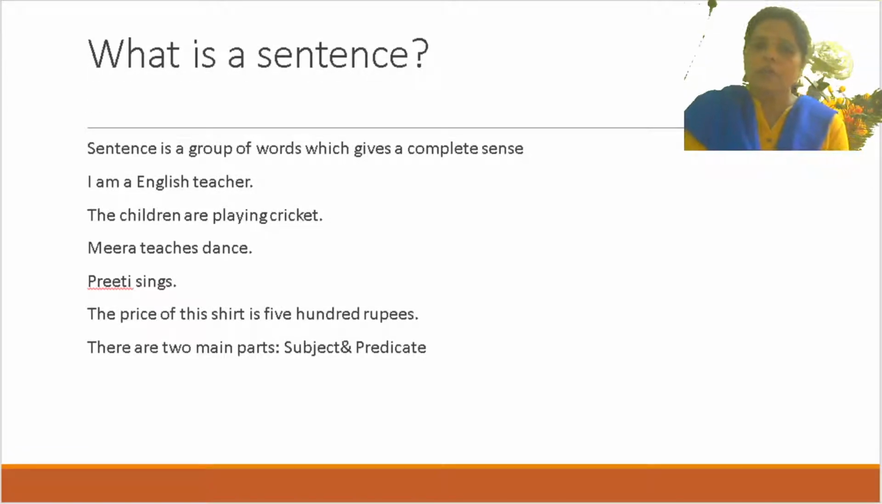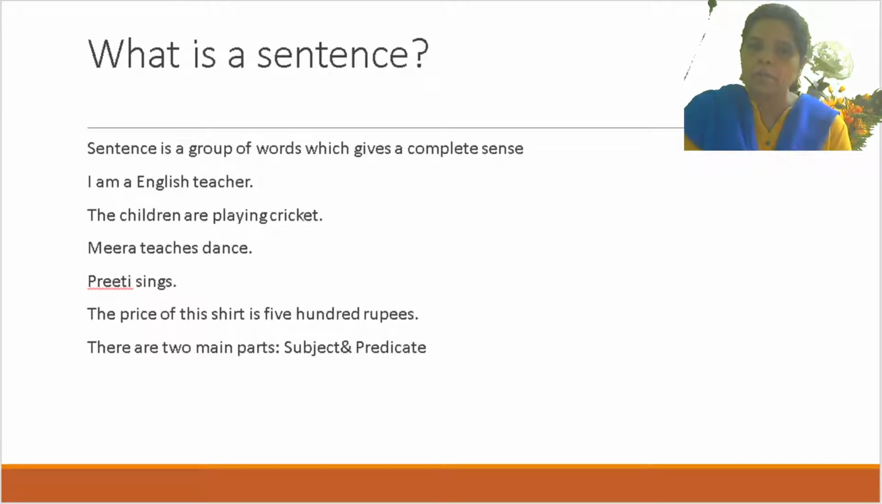You know very well what a sentence is. I have already taught you. A sentence is a group of words which gives a complete sense or complete meaning. Like I am saying, I am an English teacher, I am teaching you English grammar. She is a good girl. The children are playing cricket. Meera teaches dance. Priti sings. The price of this shirt is 500 rupees.